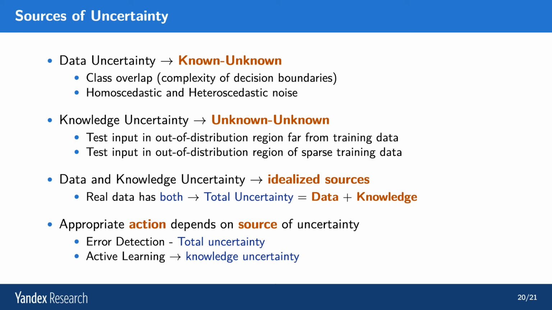Now, the reason we care about separating these two sources is that an appropriate action depends on the source of uncertainty. So, for example, if we are trying to detect errors, we care about total uncertainty because it doesn't really matter why we're making an error. All that matters is that we are uncertain in the prediction we're making. But if, for example, we're trying to do anomaly detection or doing active learning, where it's important to collect new training examples which we haven't seen before, we need to look for examples with a high level of knowledge uncertainty.